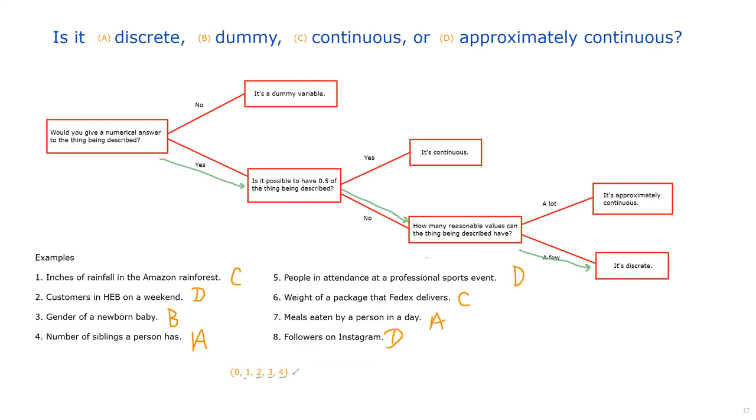I don't think this list goes on to, yes, I'm the Subway oil baron, and I have 2,000 Subway franchises. That's not likely. Most people only have either 0, 1, 2, 3, or 4. And with that in mind, I would say it's discrete.